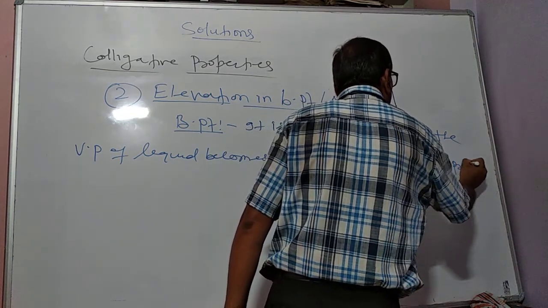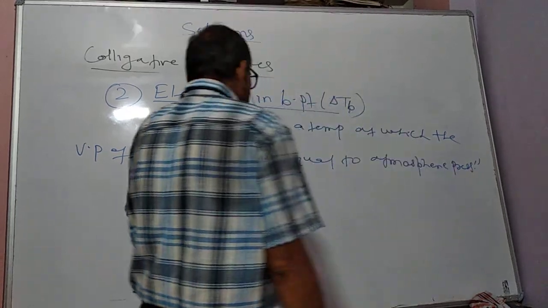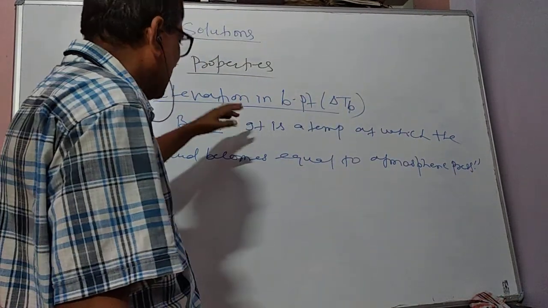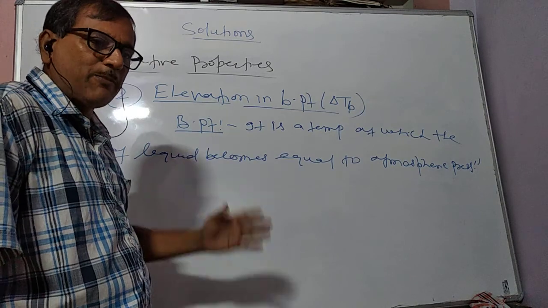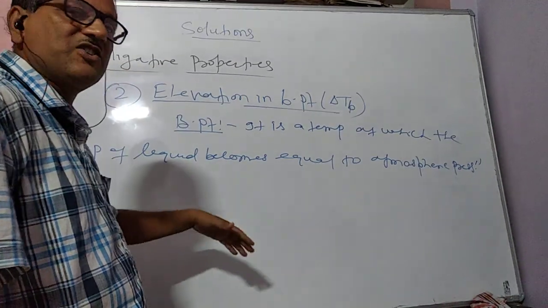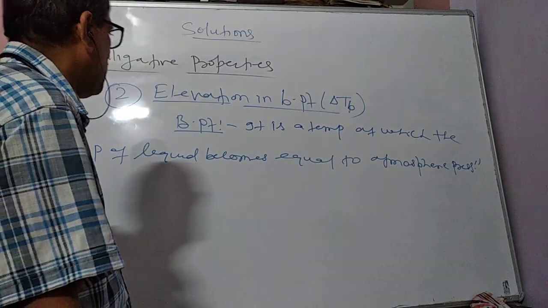So this is called the boiling point, or in another way we can say the temperature at which the liquid starts changing into its vapor form.